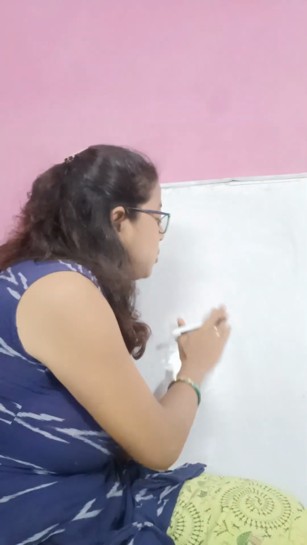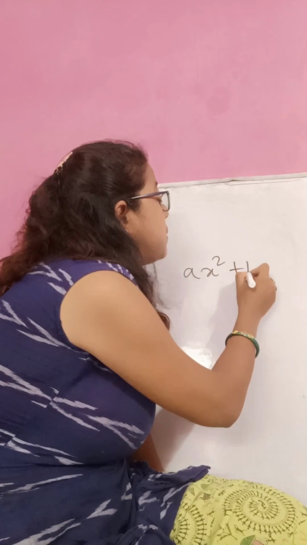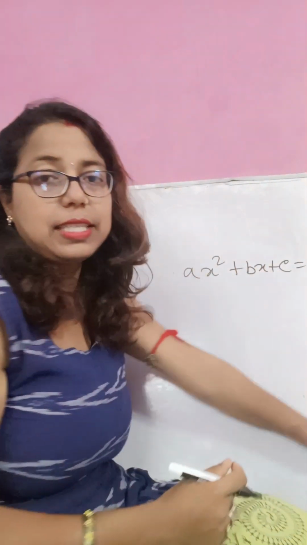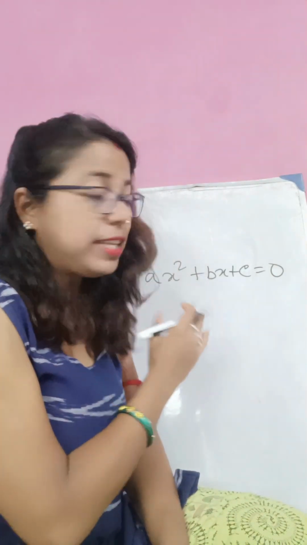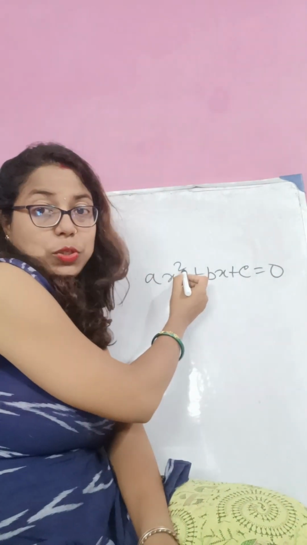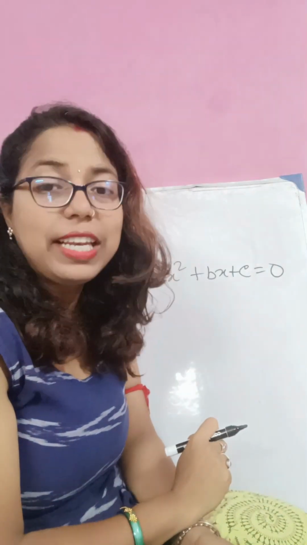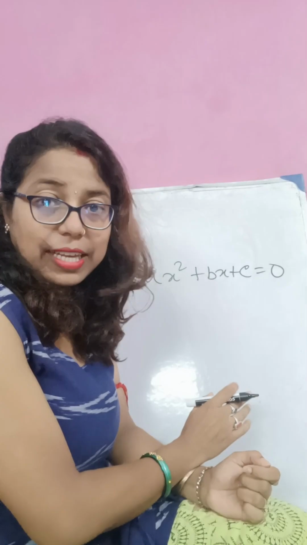Okay, so what do you mean by a quadratic equation? ax square plus bx plus c equals 0. That is a quadratic equation, where the power of x is 2, not 1. If the power of x is 1, then it is called a linear equation. Now, how can I solve a quadratic equation?